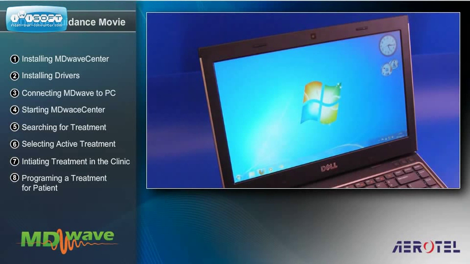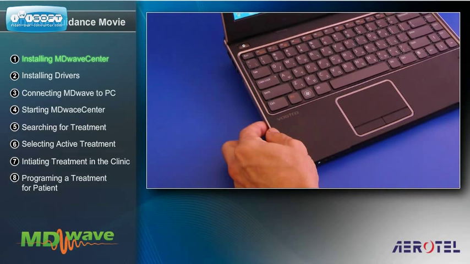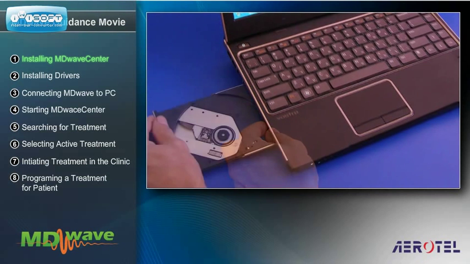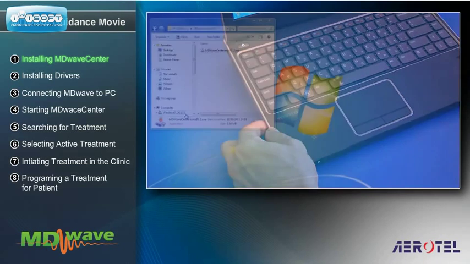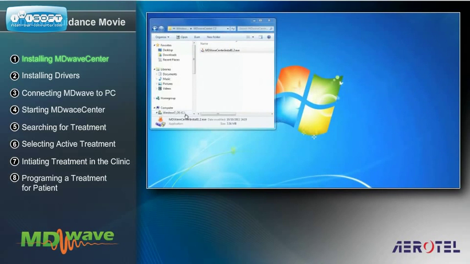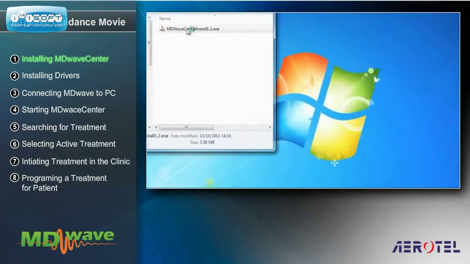MDwave Center install program is easy to install. The installation process is divided into 3 stages. In the first stage, insert the program disk into the computer's disk drive. The install program will usually operate automatically. If not, you can activate it manually by double-clicking MDwave Center file.